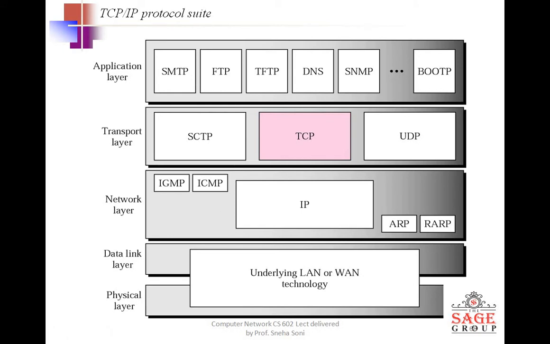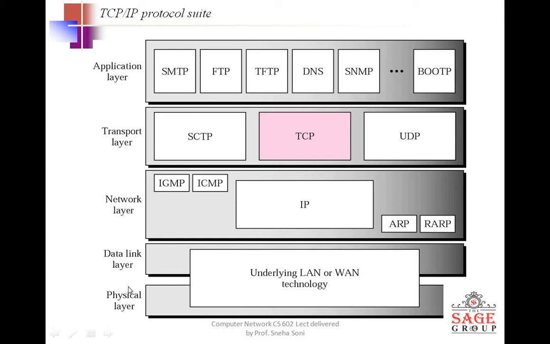Before starting the header format, kindly note this diagram in your mind map, that this is the position of the TCP protocol in the TCP/IP protocol suite, because right now the implemented model is TCP/IP and the theoretical reference model is the OSI model. So this is the position where the TCP protocol resides.